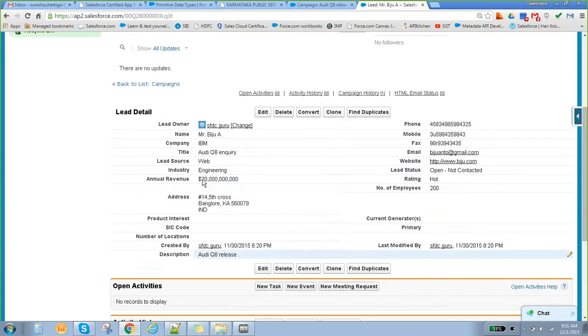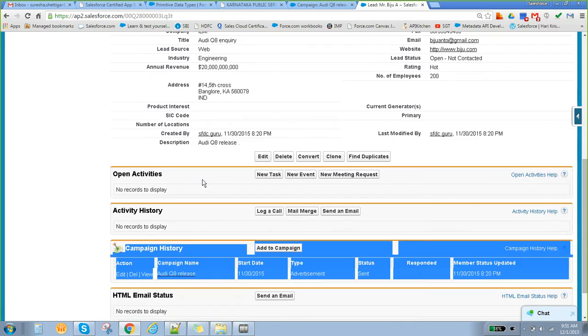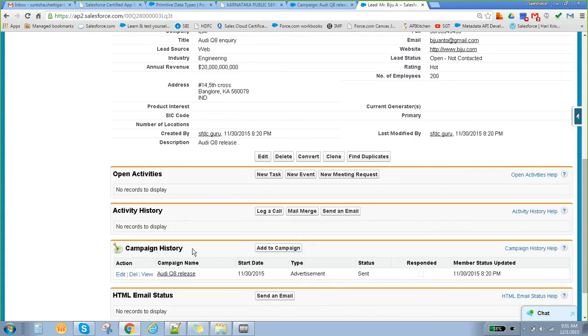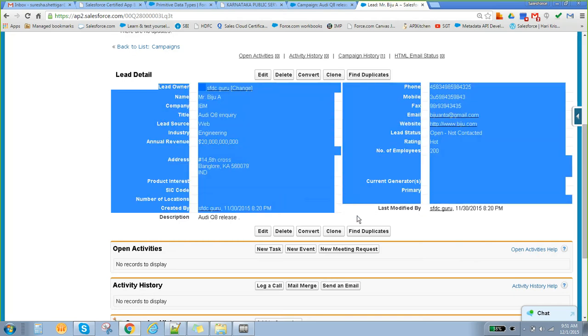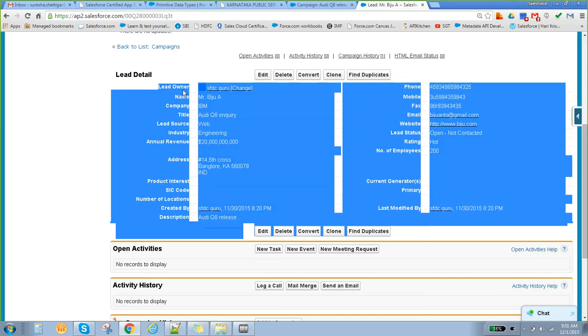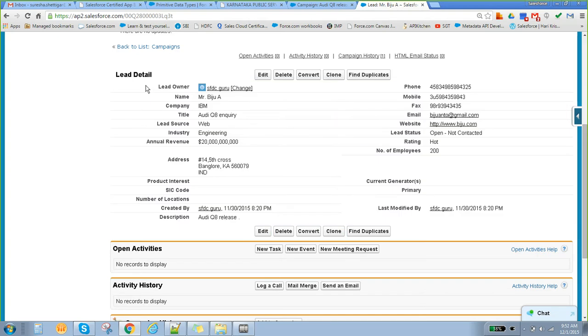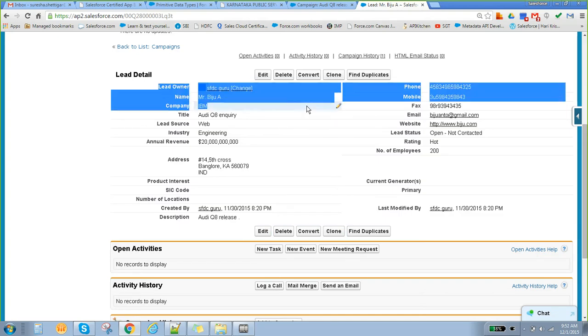Okay, you got it, right? Because we have added a campaign. Now in this case, lead is a child and campaign is a parent, right? How will I come to know that this lead is attached to that particular campaign? If you see here, the campaign name is nowhere available. How can I come to know which campaign this lead is attached to?